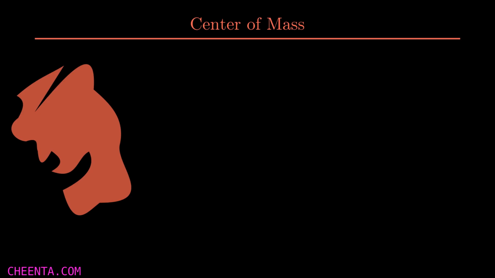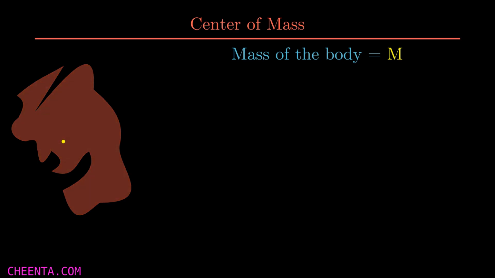Center of mass is one of the most important ideas of physics. Now what is it? Suppose I have this object, any random shape, and this object has a mass of m. Now I can consider a point on which the whole mass is concentrated, and I can treat that point as the center of mass, like this yellow one, and I can apply all physics to that particular point and consider this object as a point object.